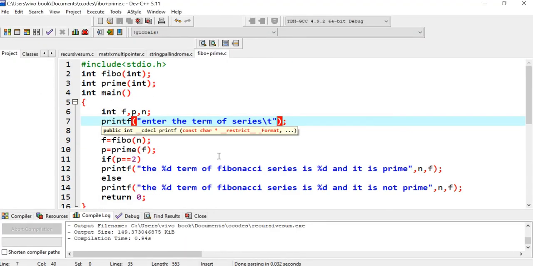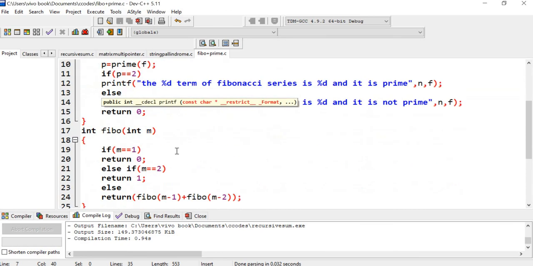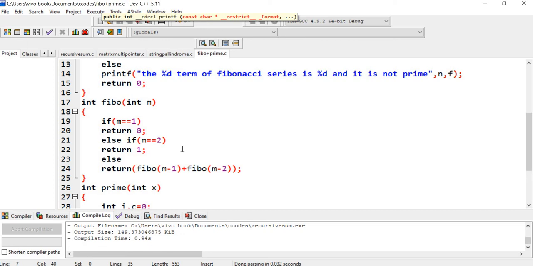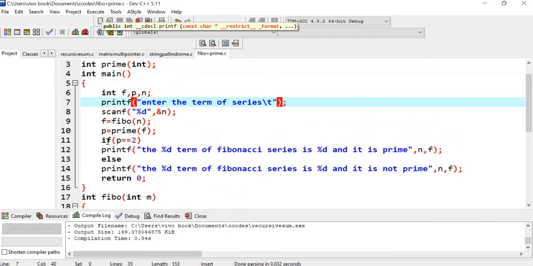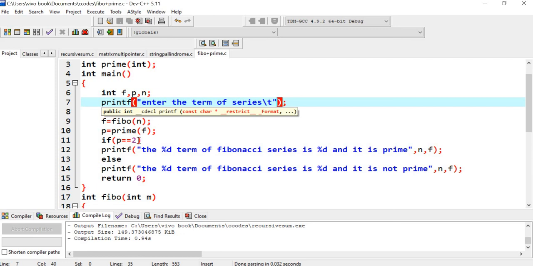Okay, so here is the code. Here I have called the Fibo function and the prime function. In the Fibo function I have found the Fibonacci term, and in the prime function I have found whether the value is prime or not. After that we will return the value of c. So here the value of c is returned. If p equals 2, print the %d term of Fibonacci series %d, and it is a prime. Else print the %d term of Fibonacci series %d, and it is not a prime. So n means which term we are finding, f means the value of the Fibonacci term, and we are going to solve whether it is prime or not.